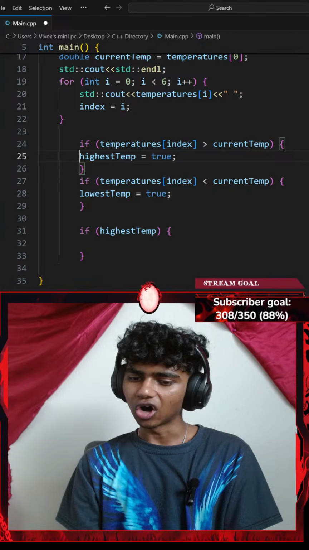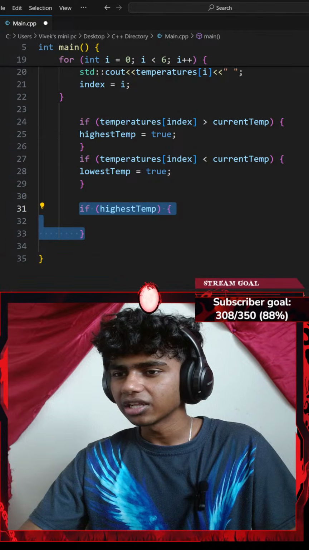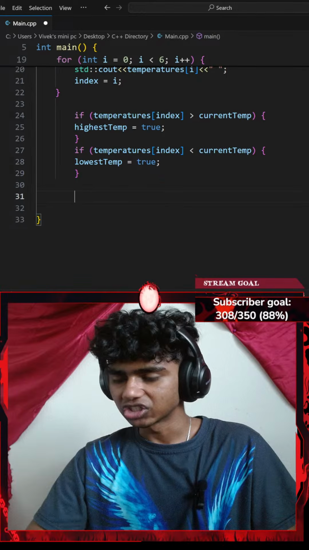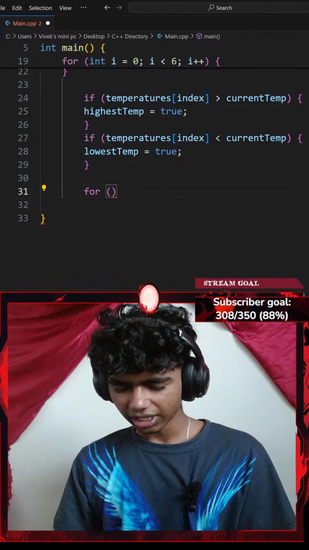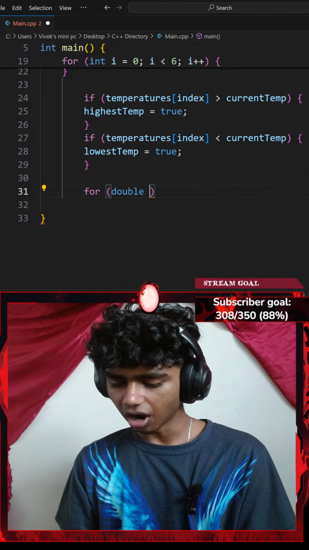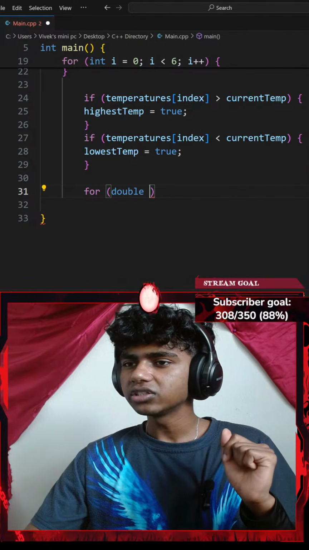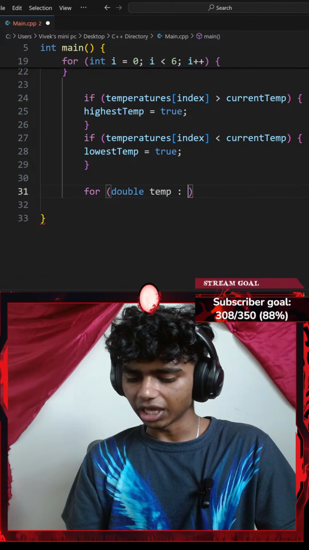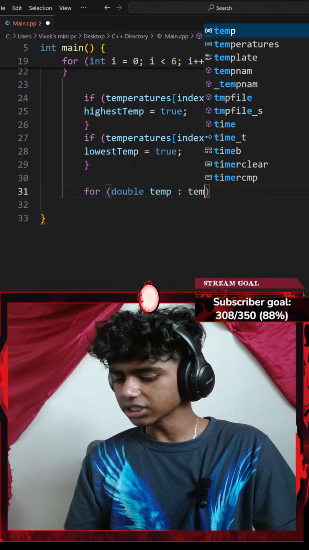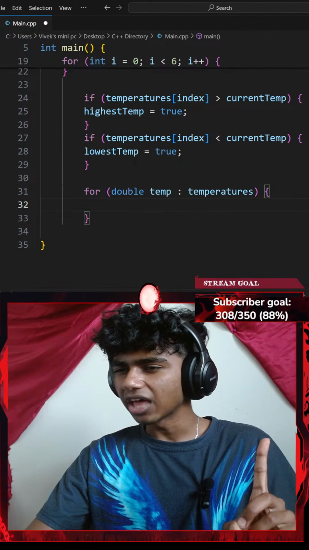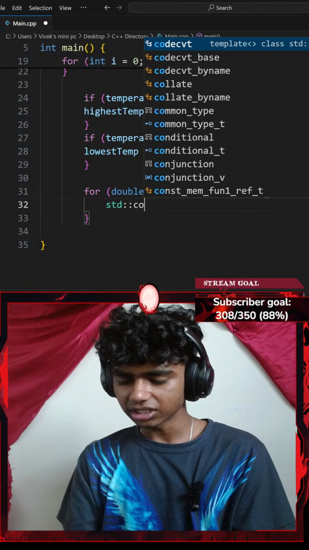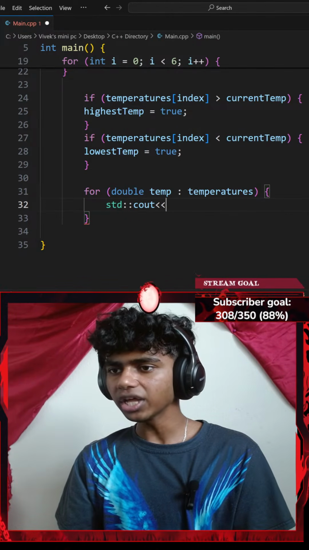Okay, let's see. Let me go with another for loop actually. So maybe I zoom in a bit. Okay, now let's add a for loop. So I'll go with for, a pair of parentheses. Guys, did my stream start to lag again? Okay, so for, let's say, every double of temp in my array of temperatures, I'll go with a pair of curly braces and then add a standard console output with an insertion operator. I want to insert something. Let's see.